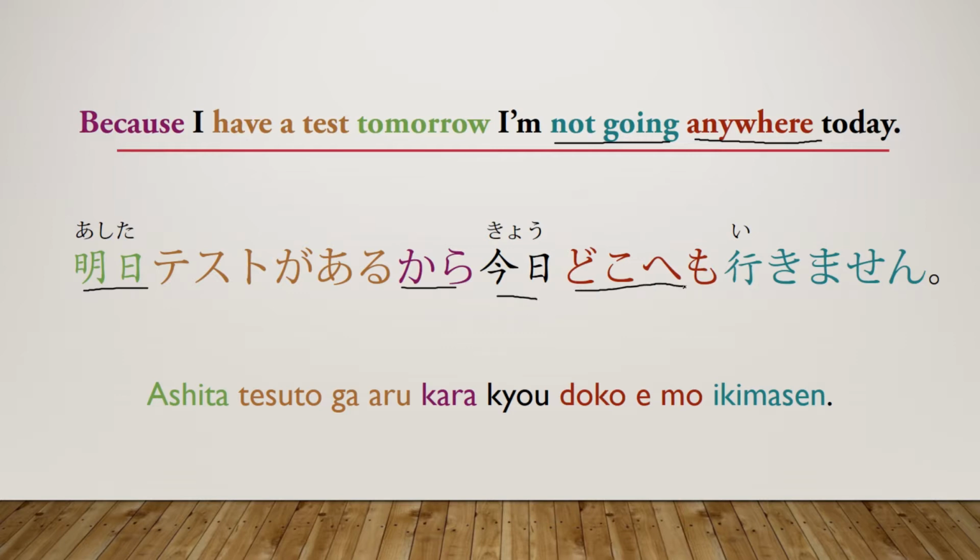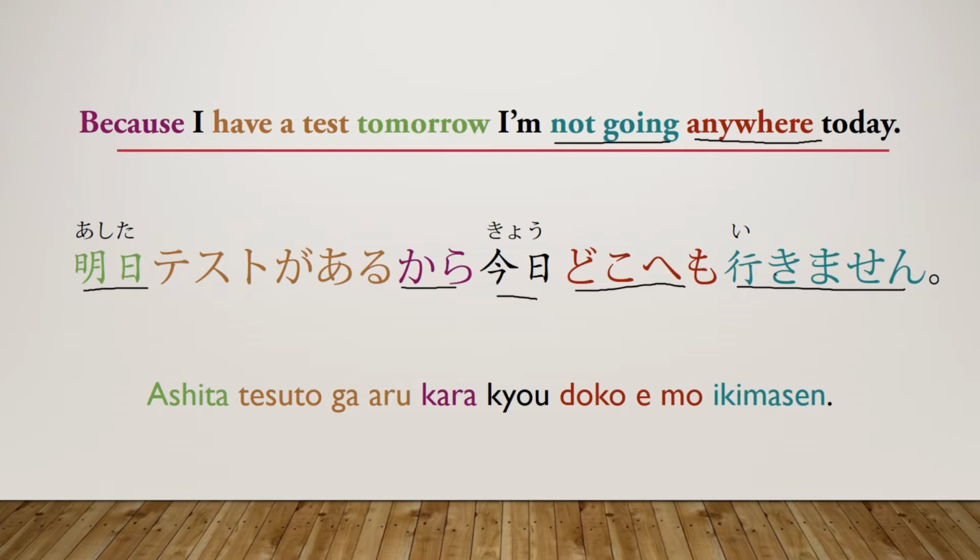And then dokoemo. This means anywhere or nowhere, depending on the sentence. It is supposed to be the negative form, so it's supposed to be nowhere, but yet again, translate to English, no double negative, it becomes anywhere. And this right here is optional. It could also just be dokomo. That's perfectly fine. And then, of course, we have our verb, which is always in the negative form.